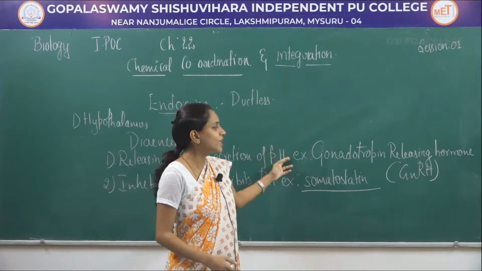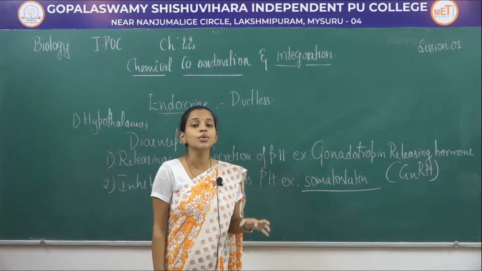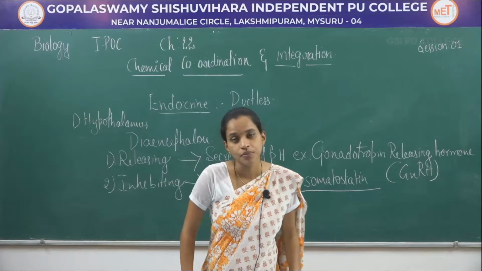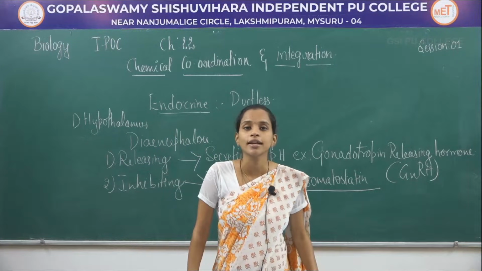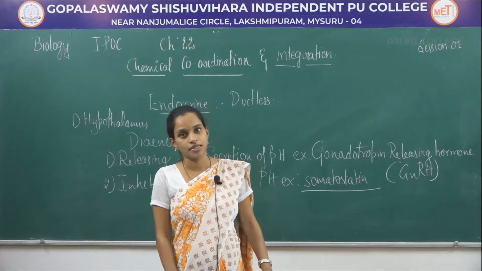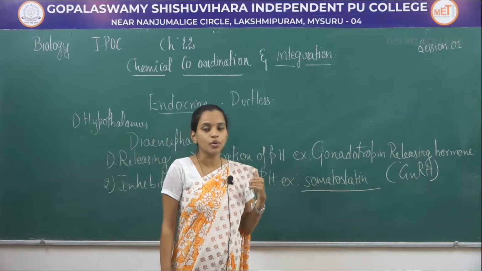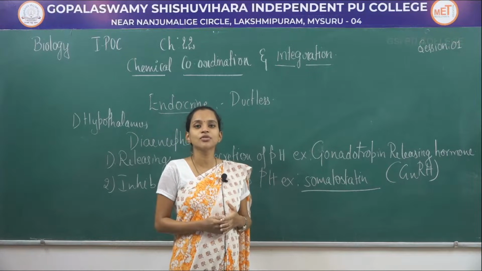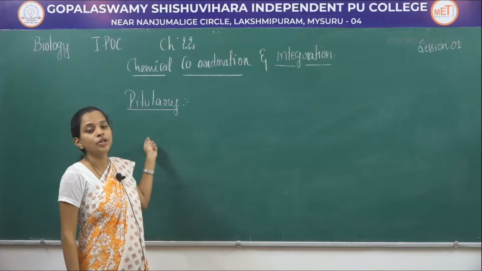So, both of these hormones that I have mentioned here as examples are controlling the anterior pituitary, whereas the posterior pituitary is directly controlled by the neural regulation in hypothalamus. So, that is about the first endocrine gland, hypothalamus. Next, we will have to study about the pituitary gland. Next, when it comes to the next gland, pituitary gland.